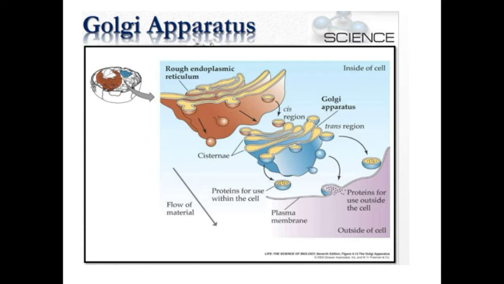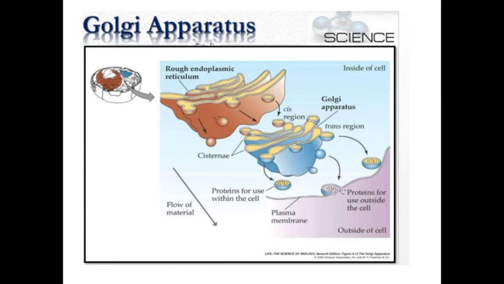Here, from the cisternae, a sac will be produced, and this sac is present in the periphery of the cell, at the end of the cell. And as I already said, the endoplasmic reticulum is the interconnection between all the cell organelles inside a cell.